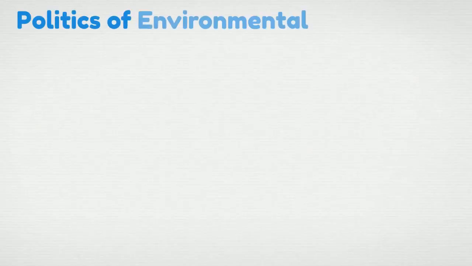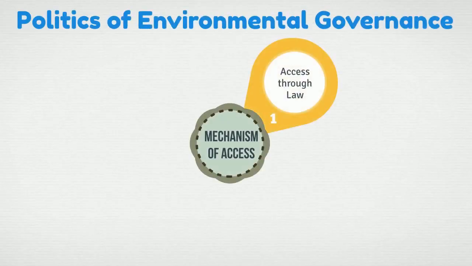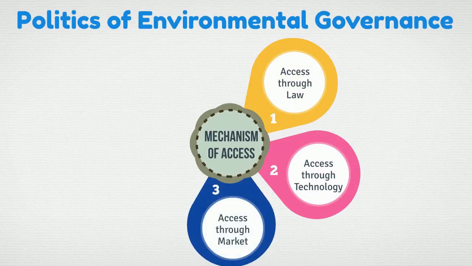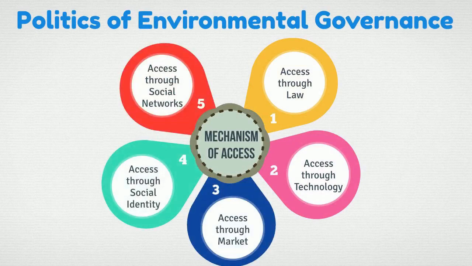So to conclude, we have learned in this video that our ability to access and benefit from environmental resources depends on a variety of social mechanisms. Being aware of these mechanisms can help us reflect on our governance systems and create social conditions that provide equitable access to resources for all human beings.